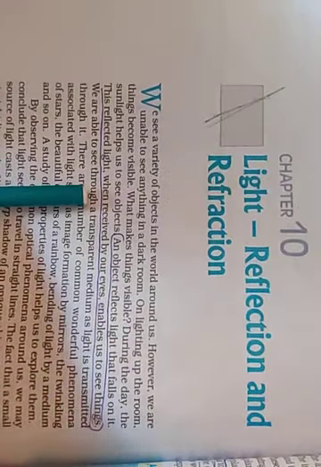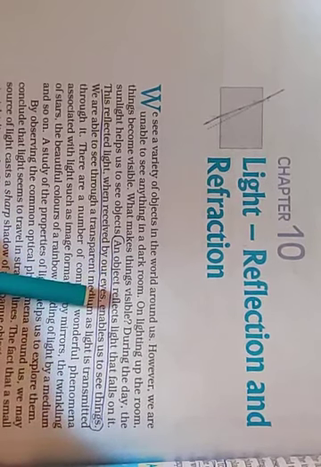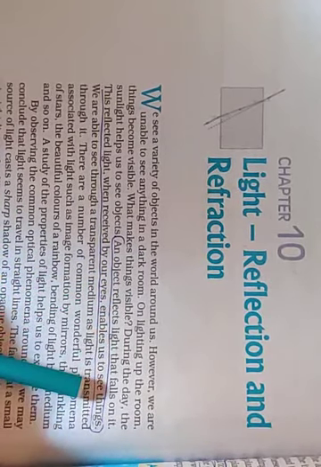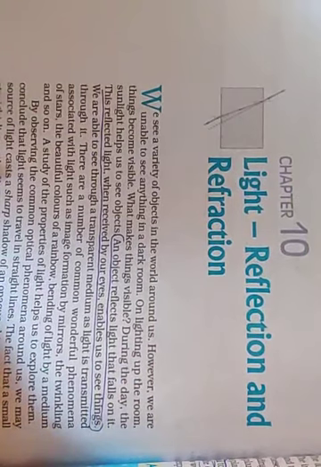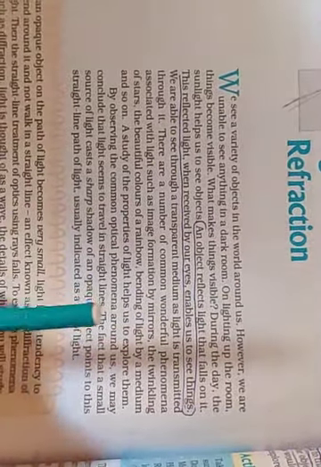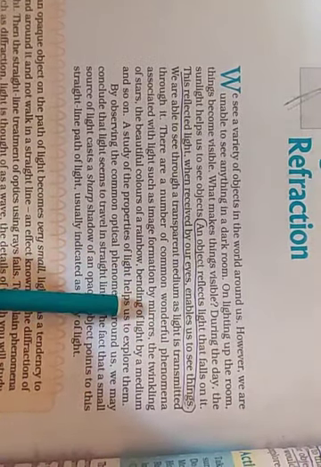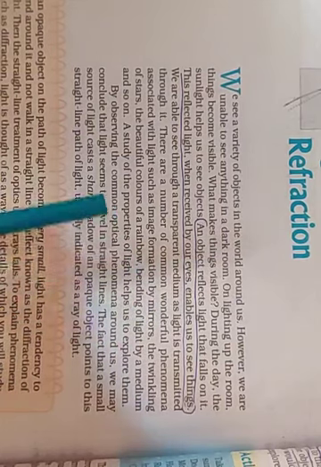That reflected light is captured by our eyes, and due to that we are able to see the object. It is a really wonderful phenomenon, and our main sensory organ, the eyes, works on this principle.